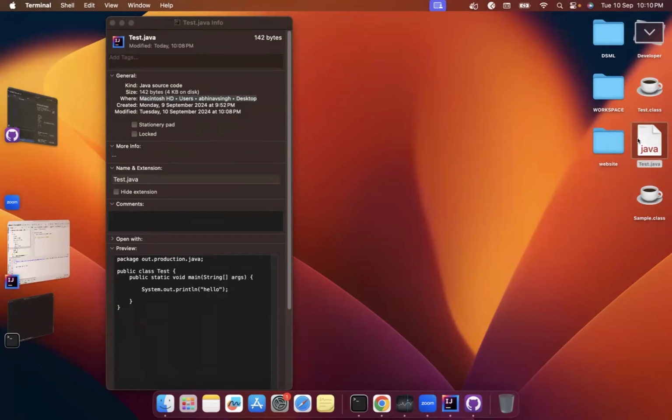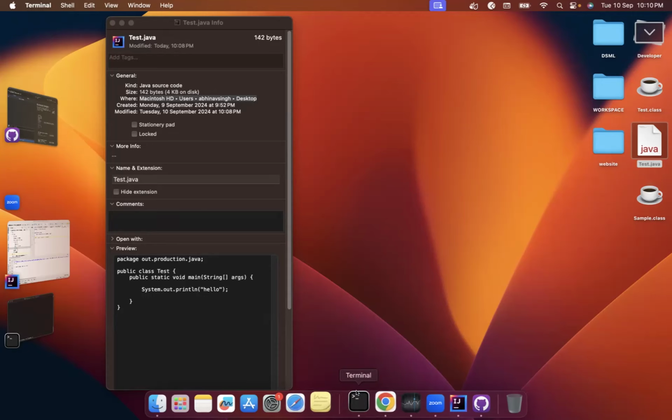So this is my file test.java. When I compile it, I will get a .class. When you compile a Java program, you will get bytecode or .class or magic code. Bytecode, .class, magic code. Clear? Okay, so we are done with the compilation.